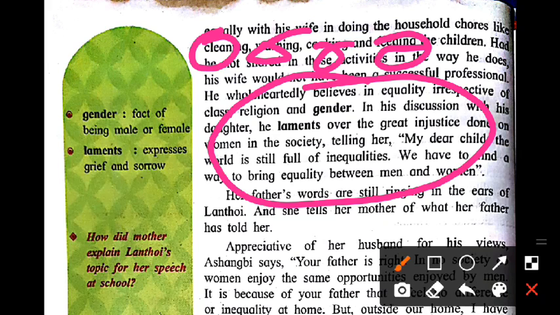Okay, it means before meeting her mother, this Lanthoi went to her father to ask for all the information which is based on the topic, God has created man and woman as equal. Okay, so this way, all the information which was told by the father is totally told by this Lanthoi to her mother.